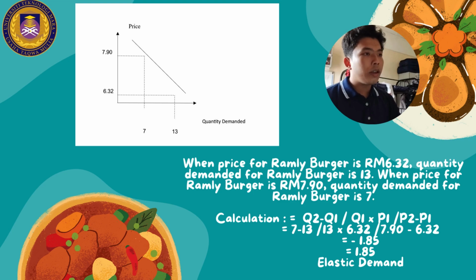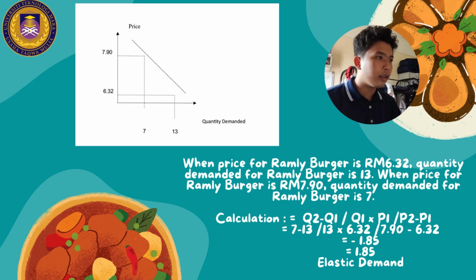We use absolute value to exclude the negative sign. In this case, as elastic demand is greater than 1, demand is very responsive to the price changes. As price increases by 1%, the quantity demanded for Ramly burger will decrease